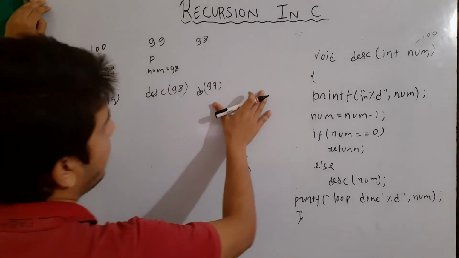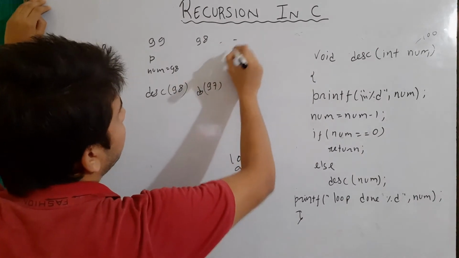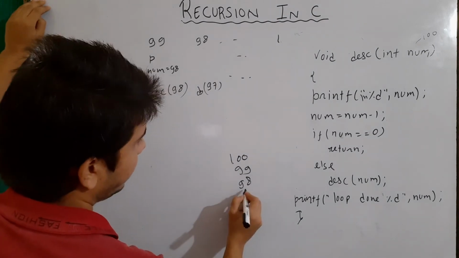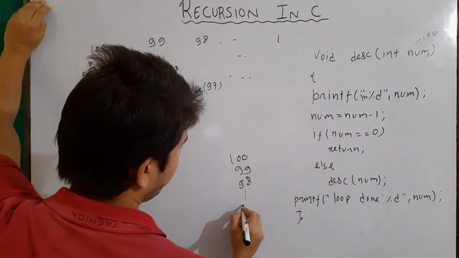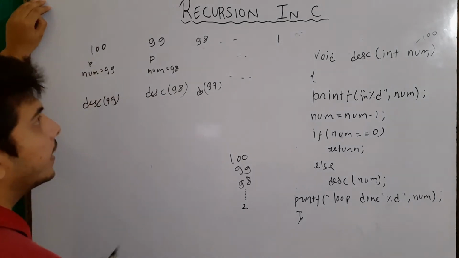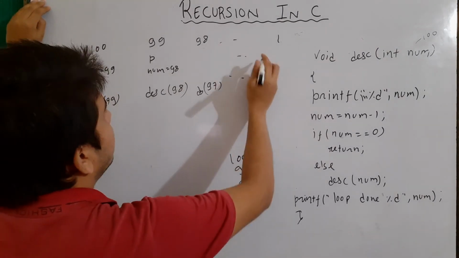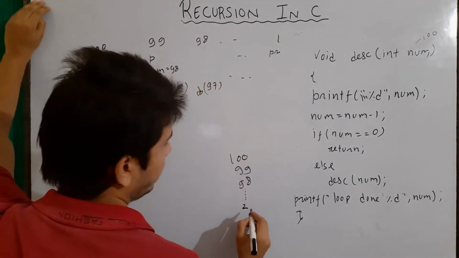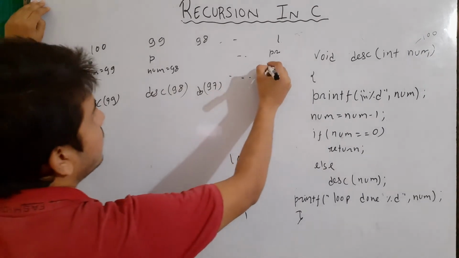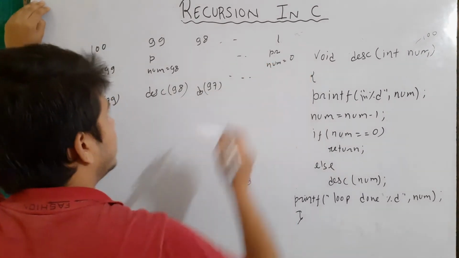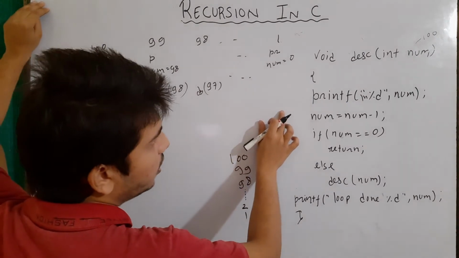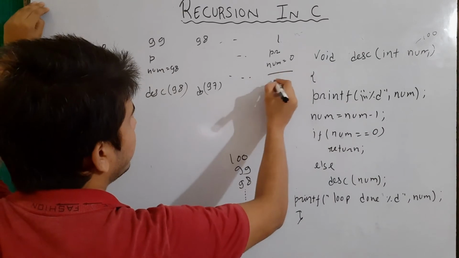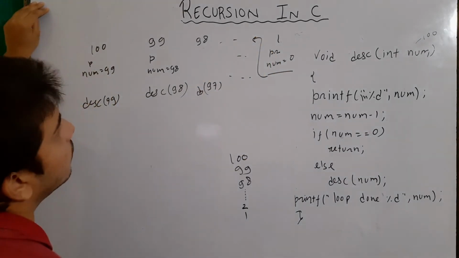And this will keep on happening until it reaches a value of 1, okay, when num will become 1, and here it is printing up to, let's say we had printed up to 2, right. Then it will see, okay, 1 is written here, first of all it will print the value of num, which will be 1 here, so it will print 1, then it will decrease the value and make it 0, right, and then our condition will be true, so it will return us to our previous statement, okay.